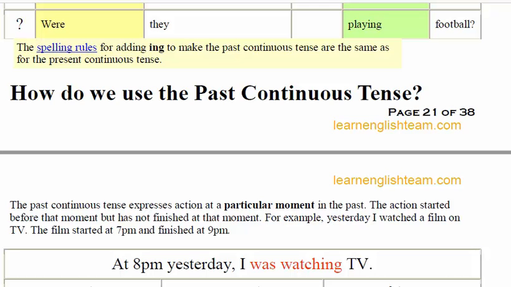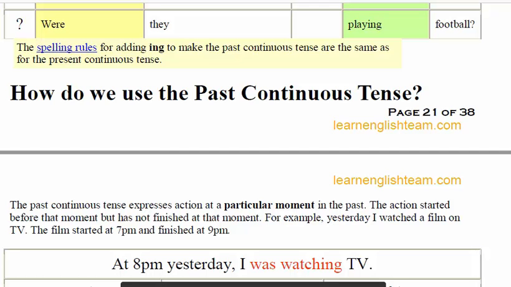Then, student, let's see how we use the past continuous tense. The past continuous tense expresses an action at a particular moment. This is the key point. At a particular moment in the past, the action started before the moment but has not finished. This is the main word: not finished. It is an ongoing process at that moment.